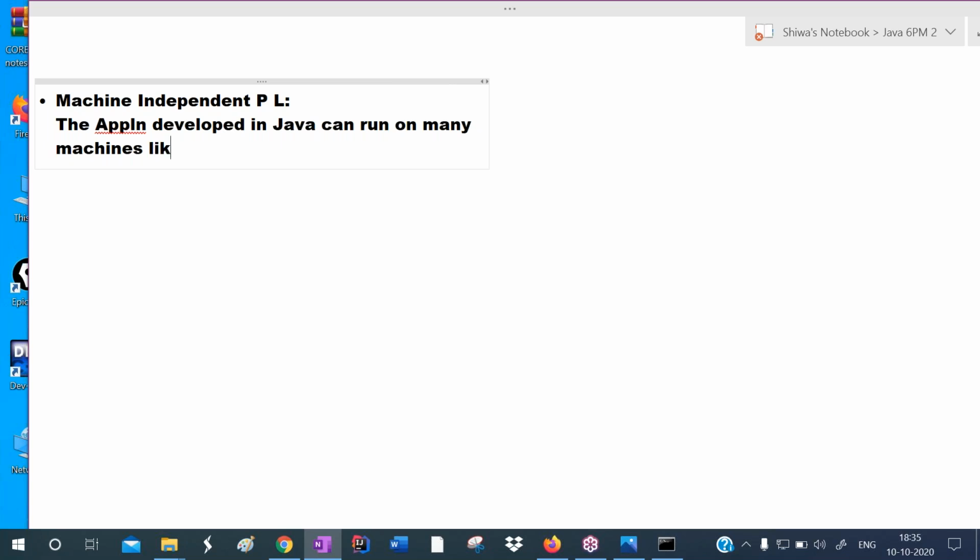What are those many machines? We can run Java applications on smartphones, on tabs, on routers, on Blu-ray DVD players, or on set-top boxes.